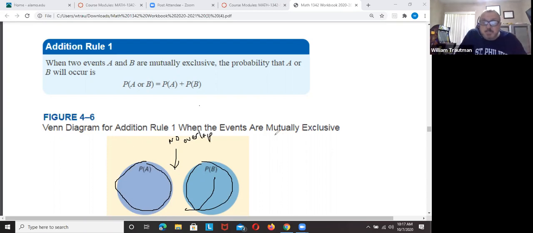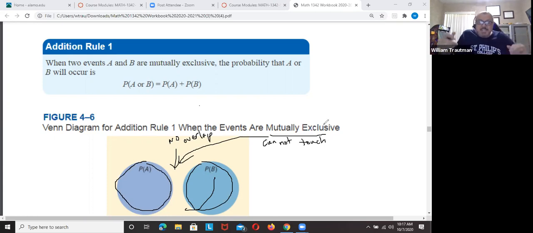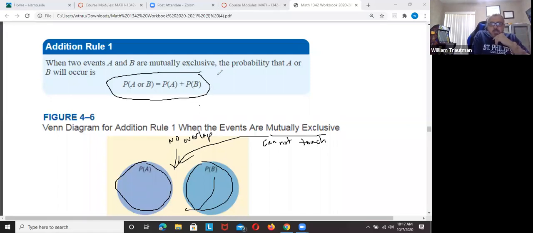Mutually exclusive means they cannot happen at the same time. A and B cannot touch each other. Mutually exclusive means they stay separated. So that's important. And when we do mutually exclusive for A or B, we add the two probabilities together.